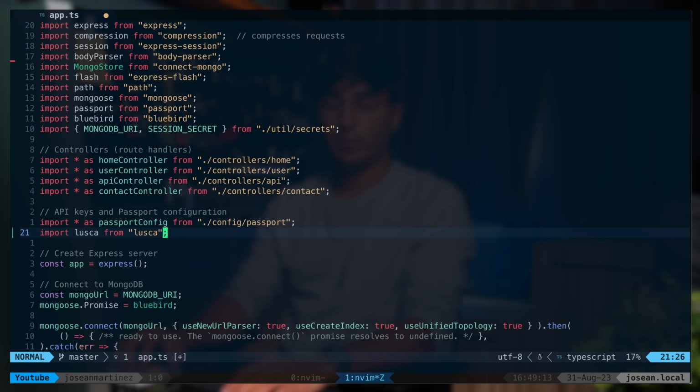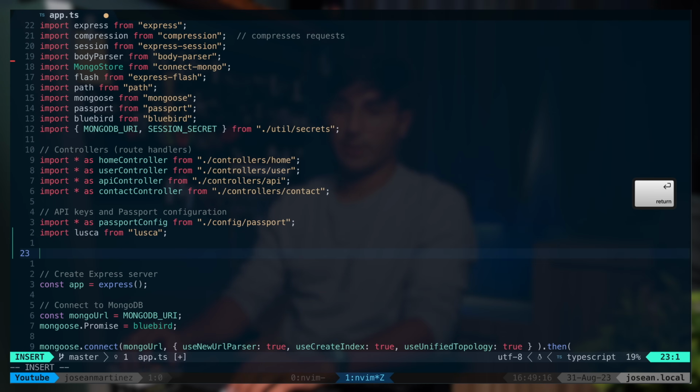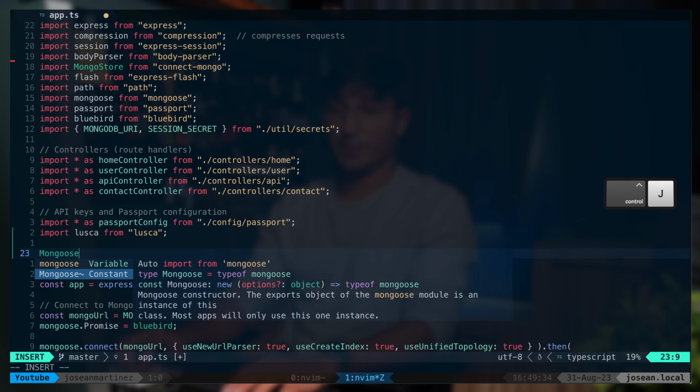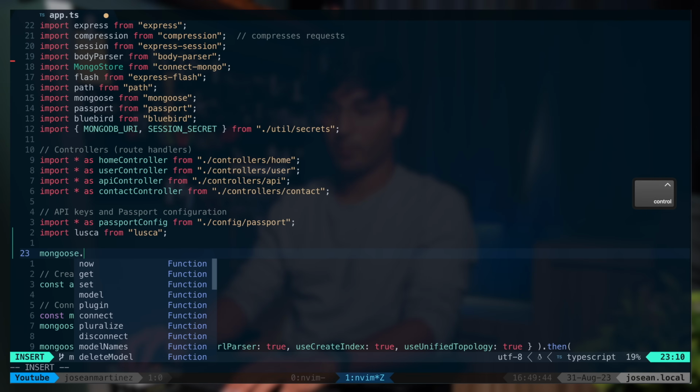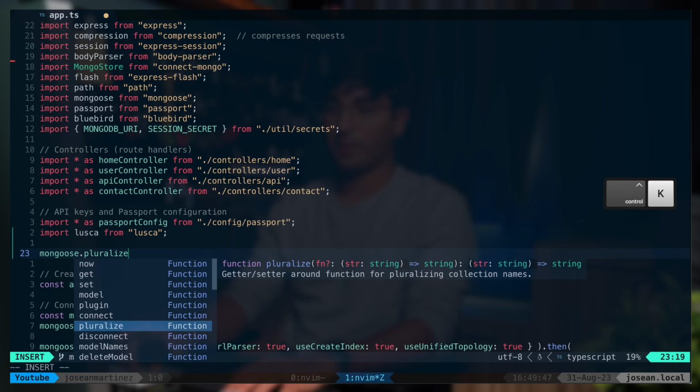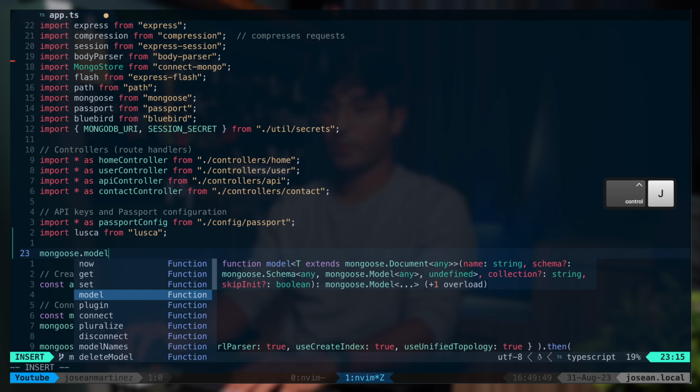So one thing I haven't shown you guys is the auto-completion. If I start typing out here Mongoose, for example, which is one of the modules I've imported, you'll see that I'm already getting some LSP recommendations here. Let's say I want to execute a method, so I'm going to do dot, and you'll see that now I get more recommendations for possible methods I can execute through Mongoose.